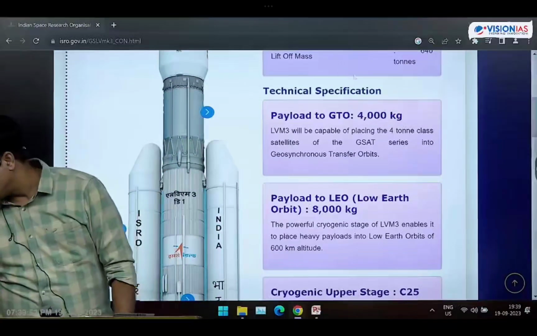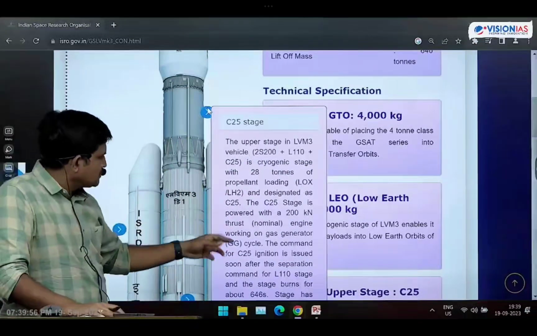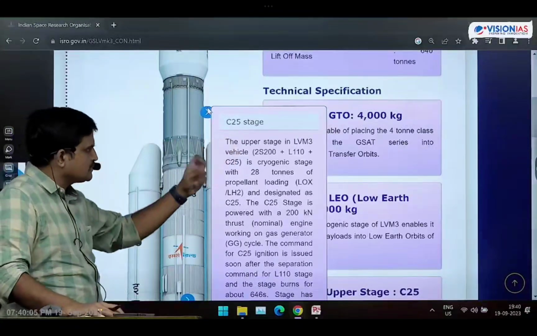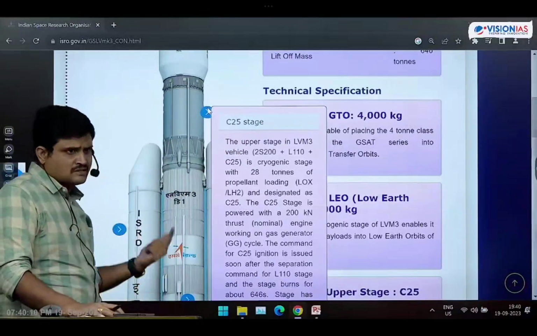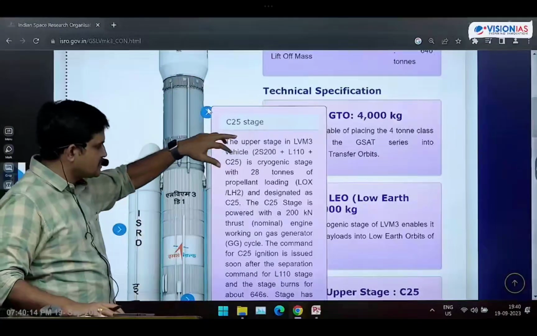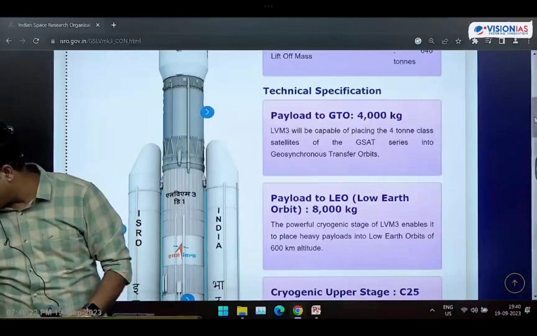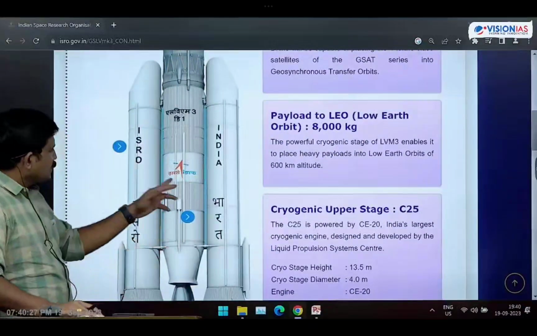Now, how much capacity of engine is used in this cryogenic engine? We have used the CE 20 engine. But this stage is known as the C25 stage. Why are we calling it C25? It will be operated for 25 seconds. Hence this stage name is C25 stage. But the capacity of the cryogenic engine used is CE 20 kilonewtons. And here, how many strap-on motors are there? 2 strap-on motors are there. And the middle one is the core stage.